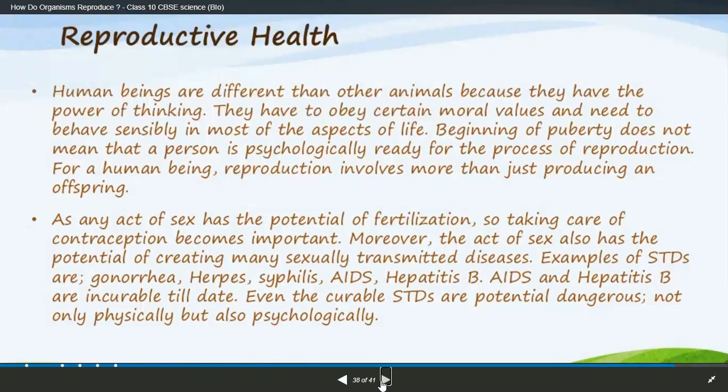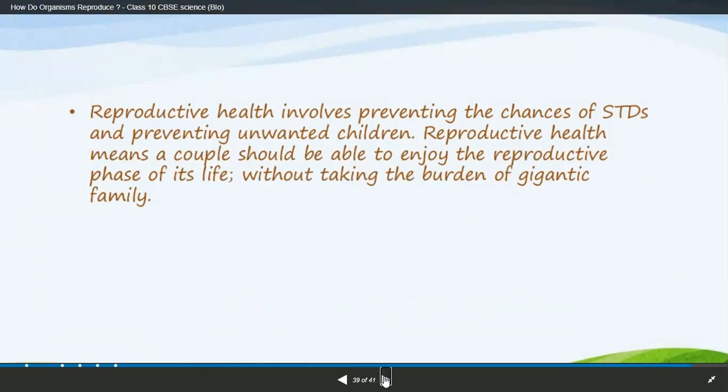Even in the curable stages, the effects are seen not only physically but also mentally, and it becomes very dangerous. So please take this lesson seriously, it is very important for you all, guys.